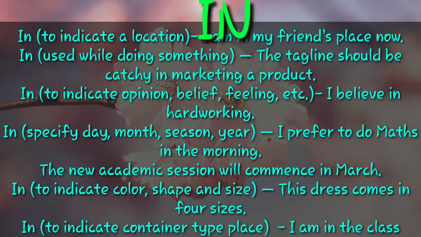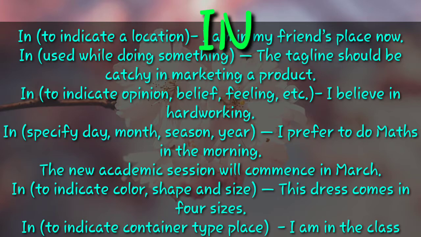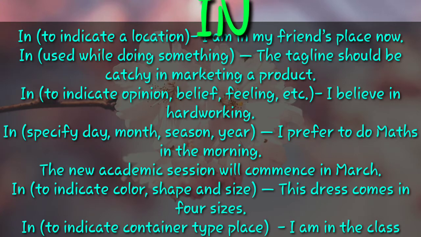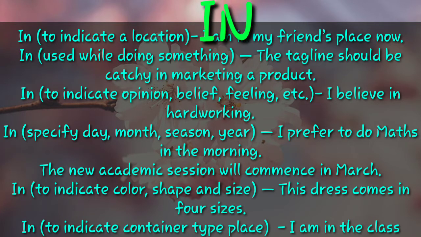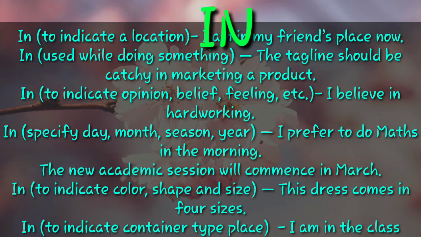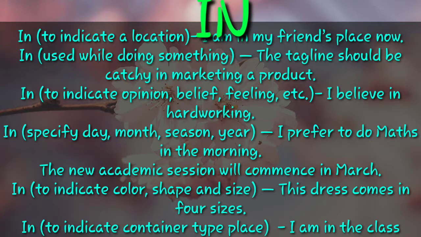Number 1. In is to indicate a location. It can be used for location, that is place. For example, I am in my friend's place now. Now remember one thing here, that when you are using preposition in, the place should be bigger in size, because in is used for big place and not the small place. And if the place is small, we will use at. We can say I am at my friend's place now. So looking at the place size, we can choose at or in.